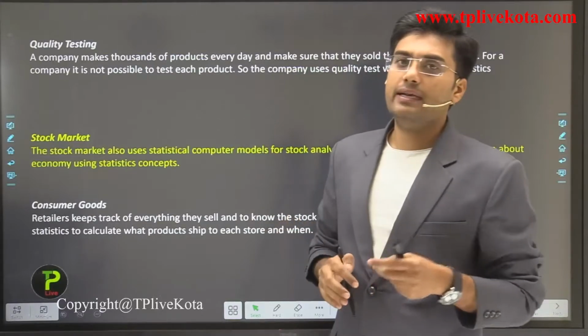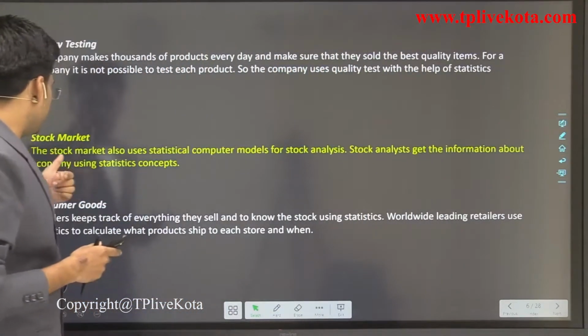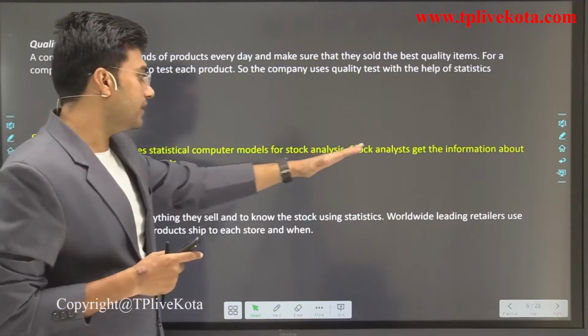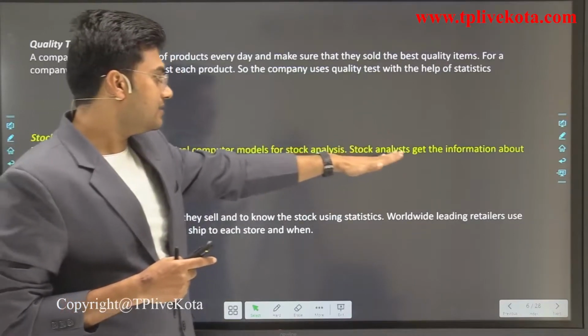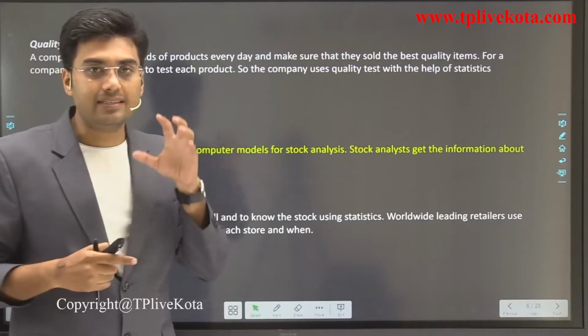In the stock market, statistics is also useful. The stock market also uses statistical computer models for stock analysis. Stock analysts get information about the economy using statistics concepts.